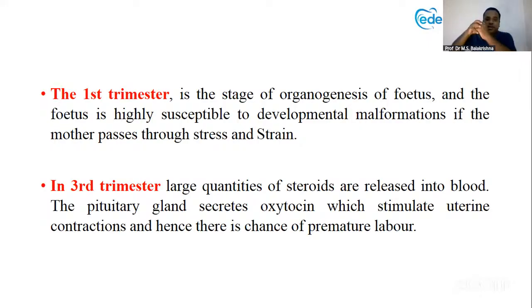So if the fetus is there and a little stress and strain happens, the mother cannot handle that. The hormones are released a little faster and then contraction happens. Eventually, it can lead to a premature baby, right? So immediately a cesarean section needs to be done and the mother and the baby have to be rescued. It is an emergency condition which is not indicated. So be very careful. First trimester and third trimester, never do it.